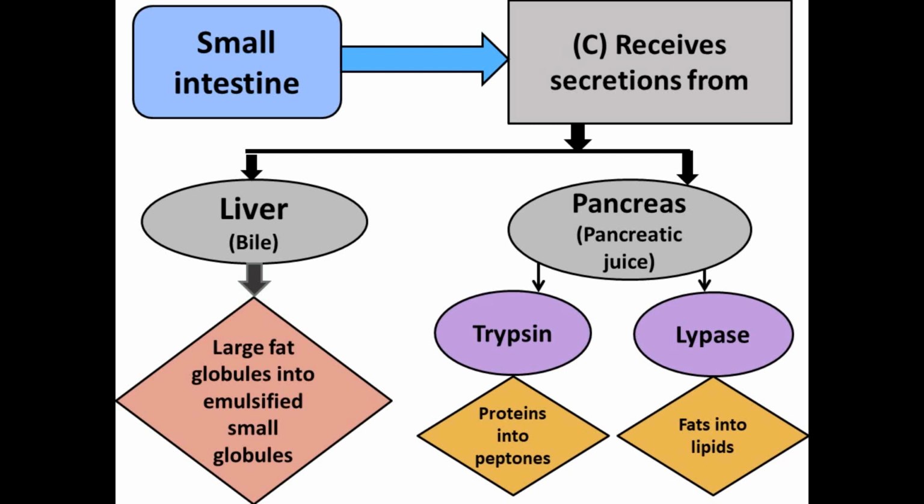The second secretion which it receives is from the pancreas. Pancreas secretes the pancreatic juice. This pancreatic juice contains two enzymes. First one is trypsin, second one is lipase. Trypsin converts the proteins into peptones. Means trypsin helps in the digestion of the proteins. Whereas lipase, as the name suggests, helps in the digestion of the fats.